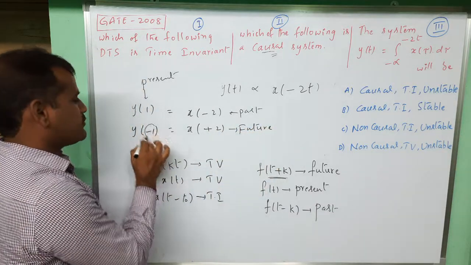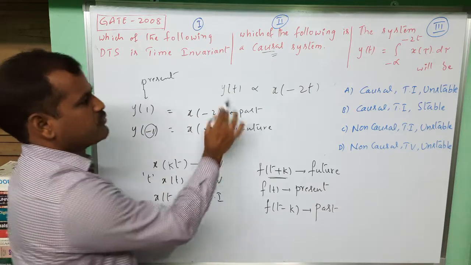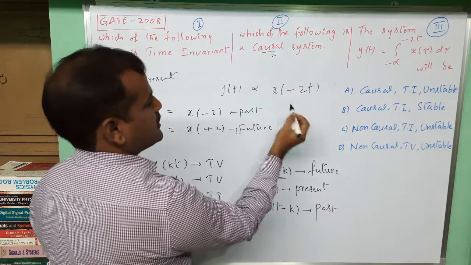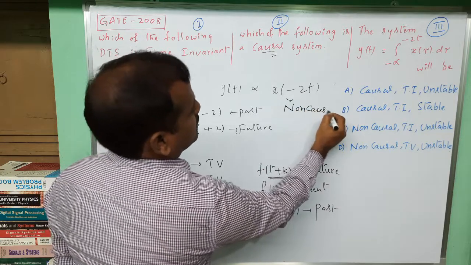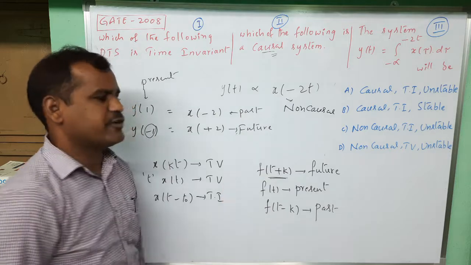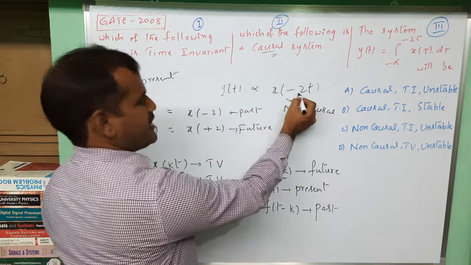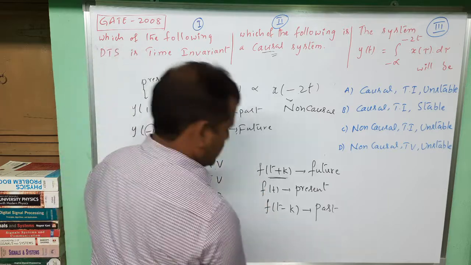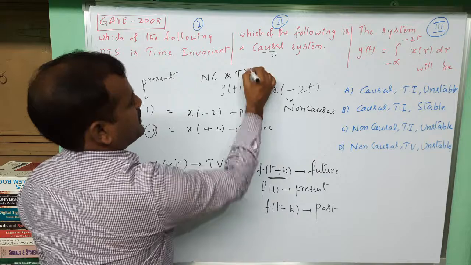So for negative values of time, the output depends upon the future values of the input. So whenever the system has this relation, it should be non-causal, because the present output depends upon the future value of the input. So non-causal is fixed. And the scaling of the input makes it time variant. So the given system is non-causal and time variant.